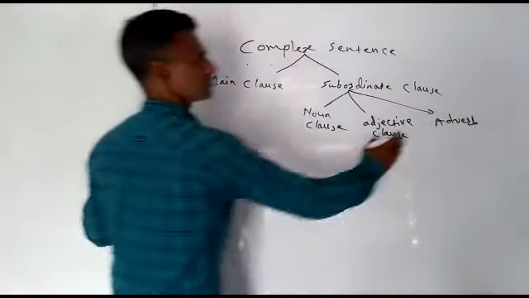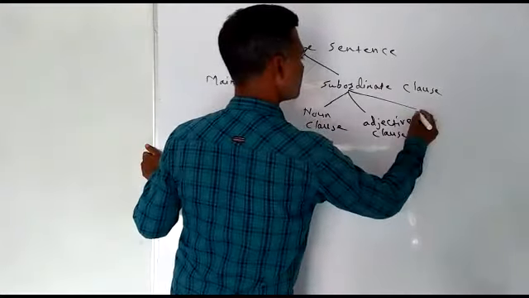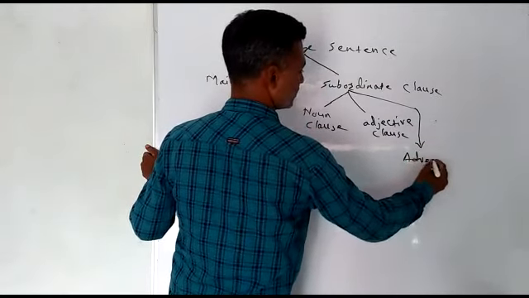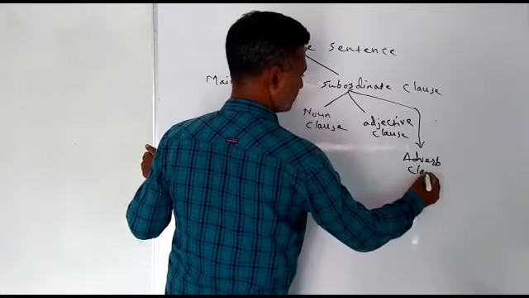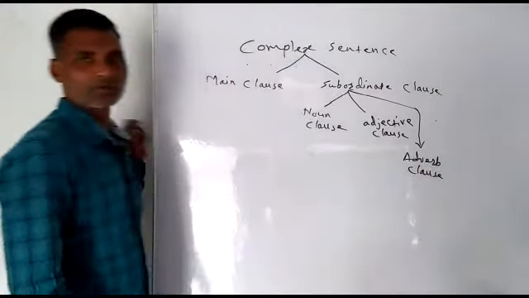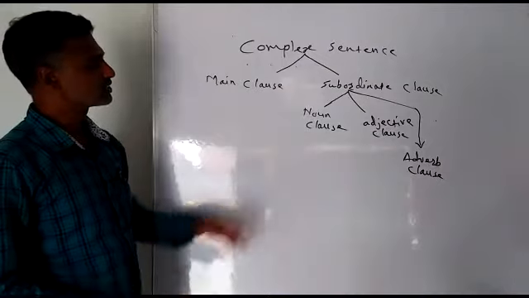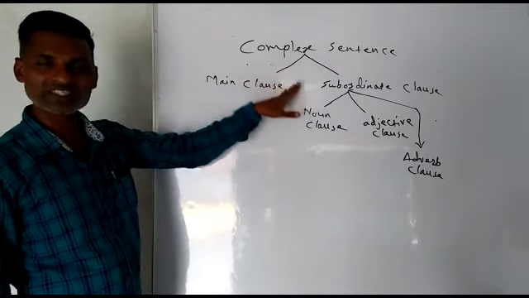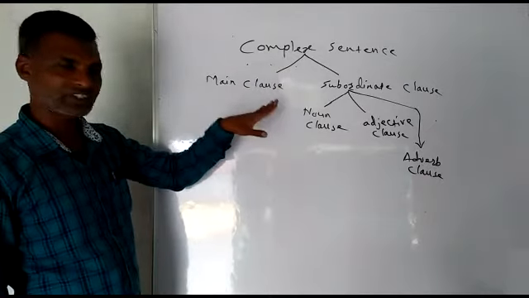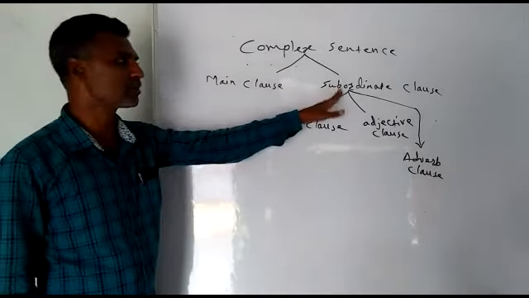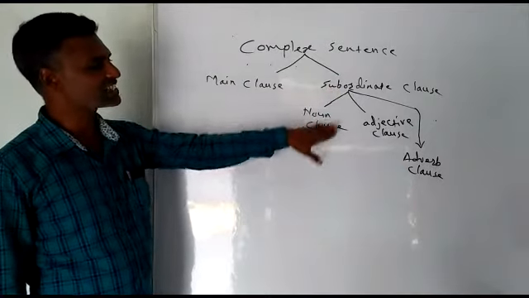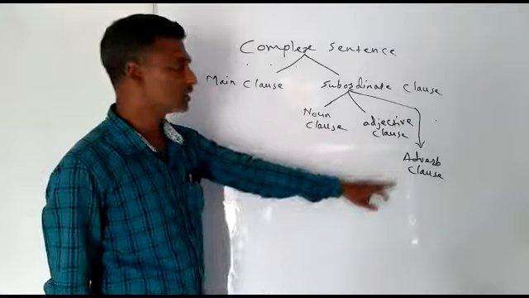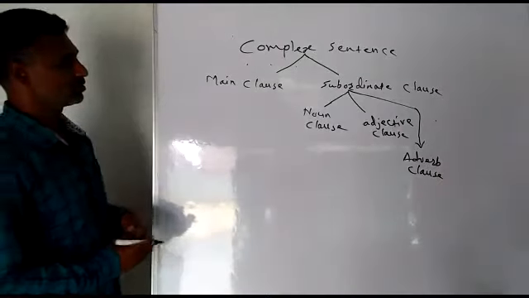Let us write here adverb clause. Now see, students, a complex sentence is made of two clauses. One is main clause, second is subordinate clause. Subordinate clauses have three types: noun clause, adjective clause, adverb clause.